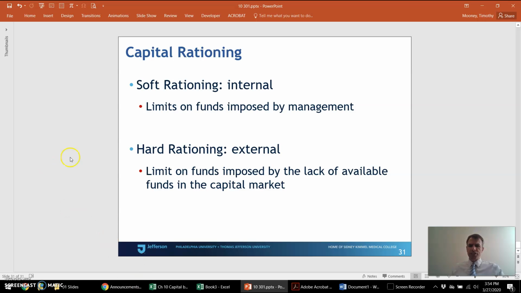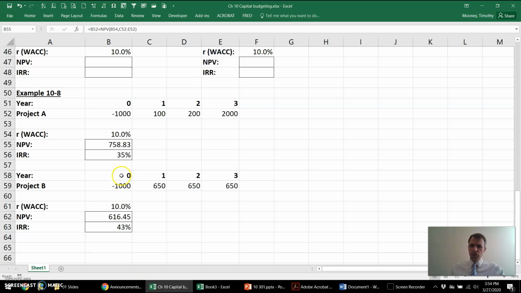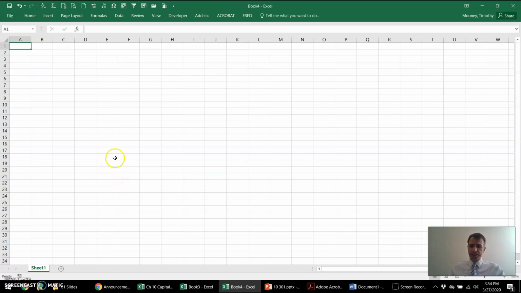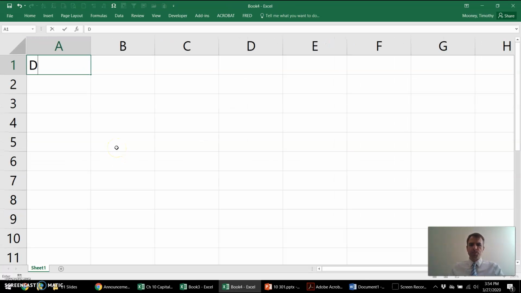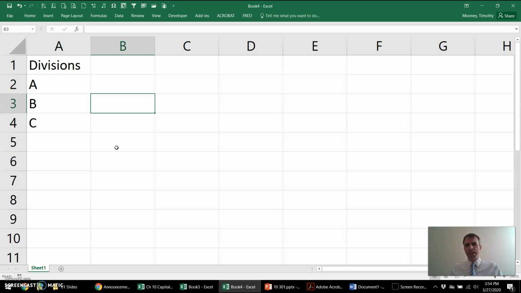So soft rationing is some internal limit, and it could look something like this. This happened at my work, actually, when I worked at Deutsche Bank. So suppose we had different divisions, right? Division A, B, and C. And the way the budgeting process worked, each division asked for a certain budget of new projects to do in the coming year, right?